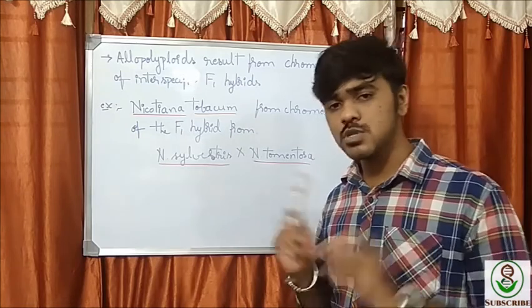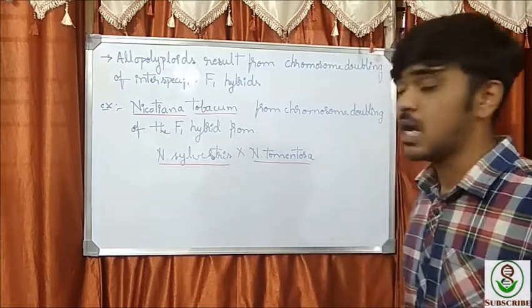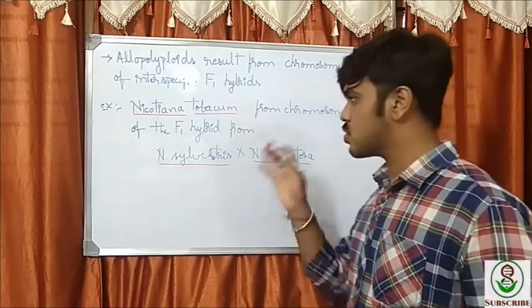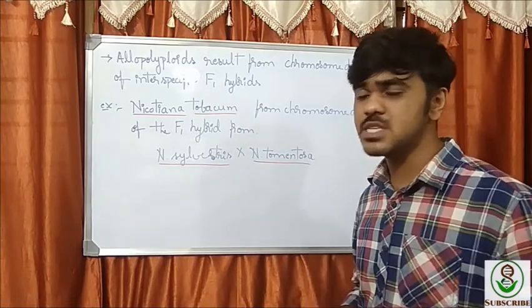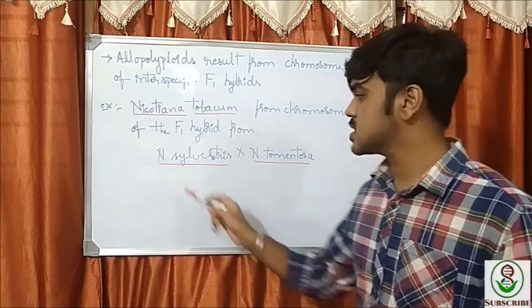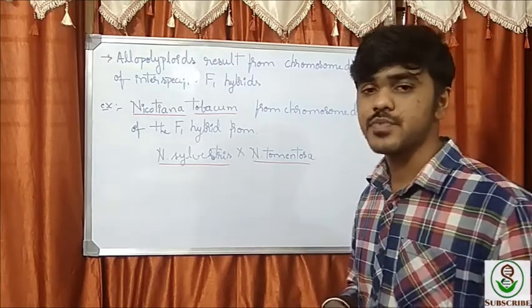Among the polyploids, this is the one that plays a role in crop evolution. And the best example for this is Nicotiana tabacum. It has been derived from the chromosomal doubling of the interspecific hybrid of Nicotiana sylvestris and Nicotiana tomentosa.